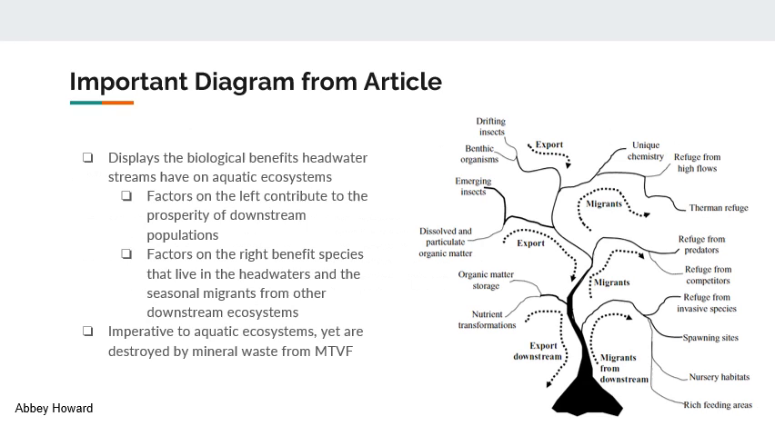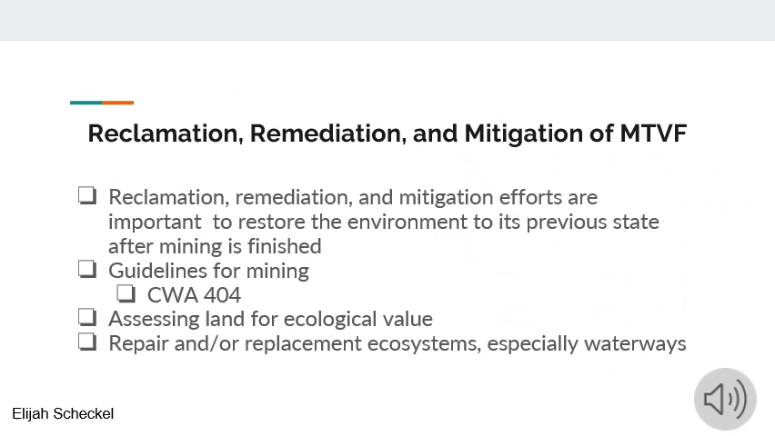This important diagram from the article displays the biological benefits headwater streams have on aquatic systems, and as you can see, the factors on the left contribute to the prosperity of downstream populations, and the factors on the right benefit species that live in the headwaters and the seasonal migrants from other downstream systems. It's imperative to include this diagram because it shows how devastating it would be for local ecosystems if it were to be destroyed by MTVF.